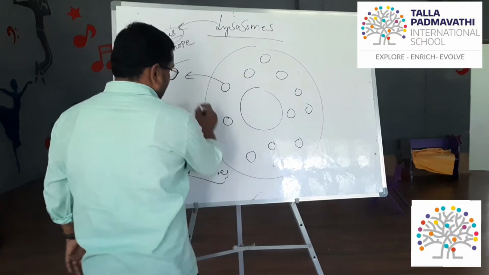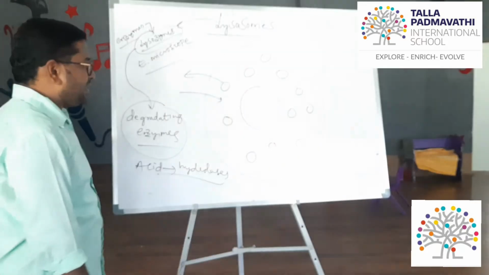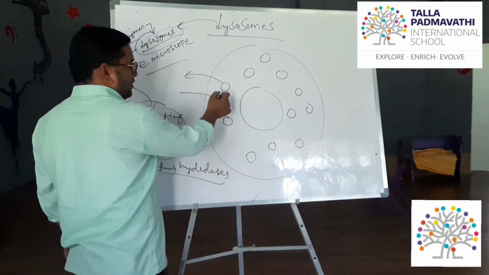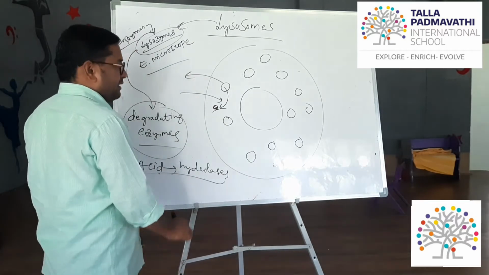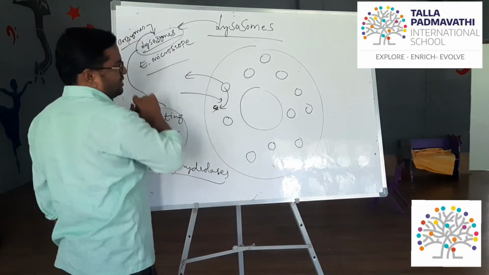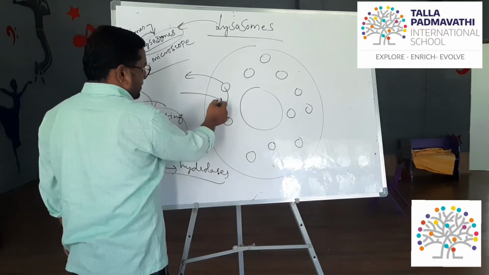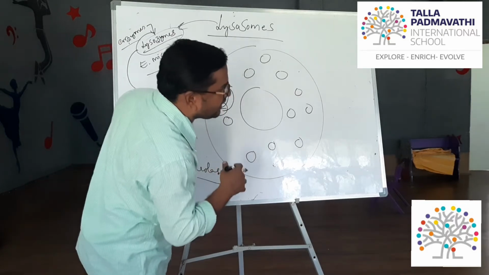Suppose a bacteria entered into the cell. To kill that bacteria, this lysosome releases lysozymes, and the bacteria is engulfed or taken inside.